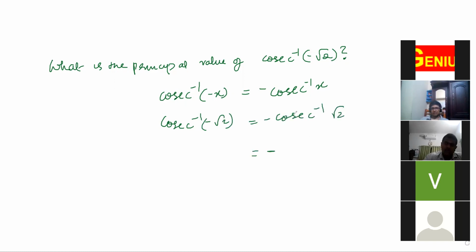So that is minus, what is cosec inverse root 2? Whose cosec is root 2? Cosec 45, yes, cosec pi by 4 is root 2. That is 45 degree. So the answer is minus pi by 4. That's all. Understood? Very simple.